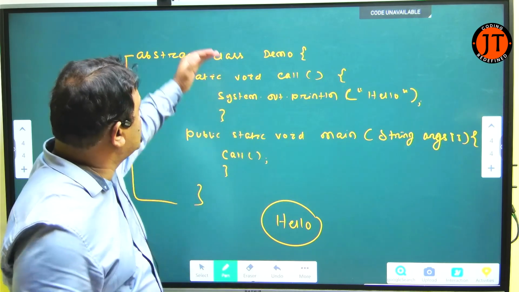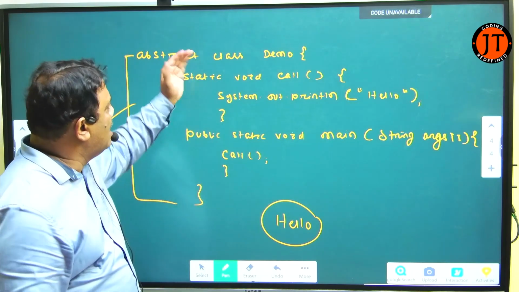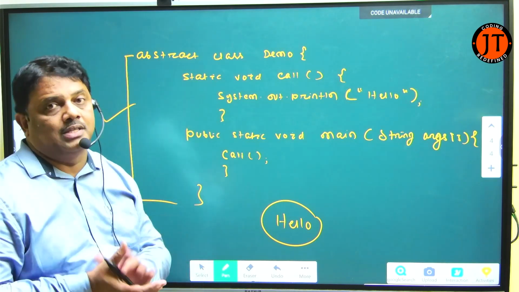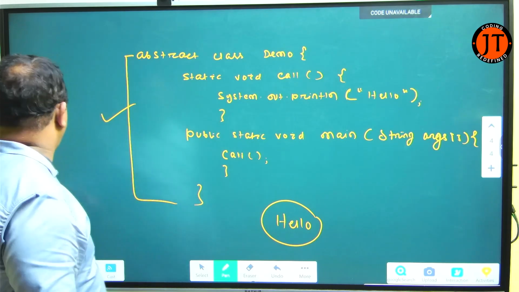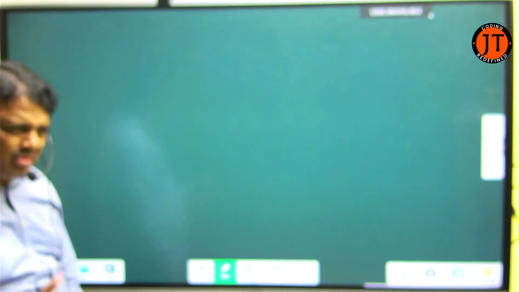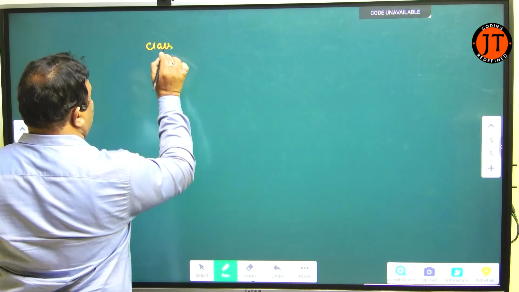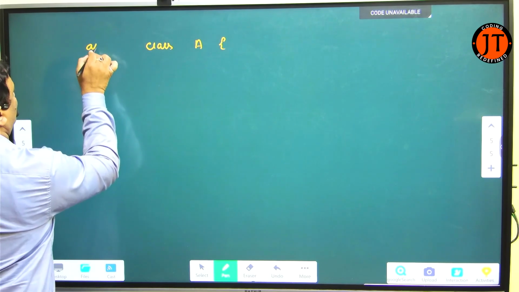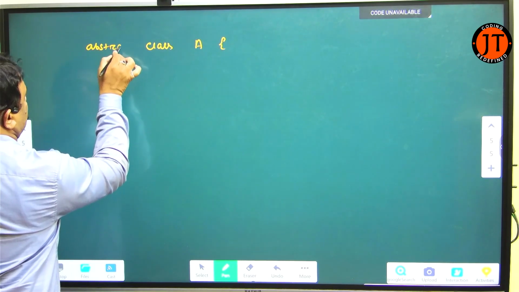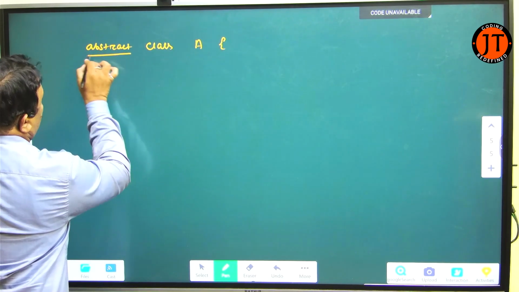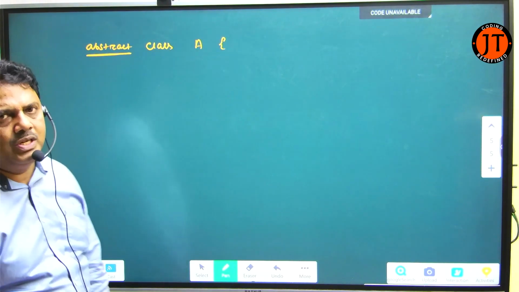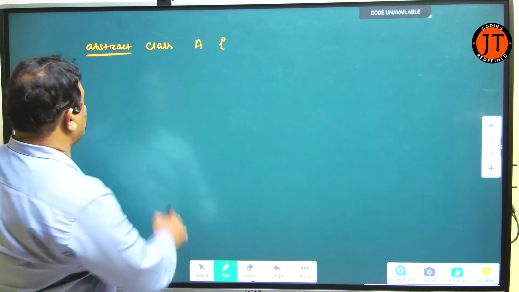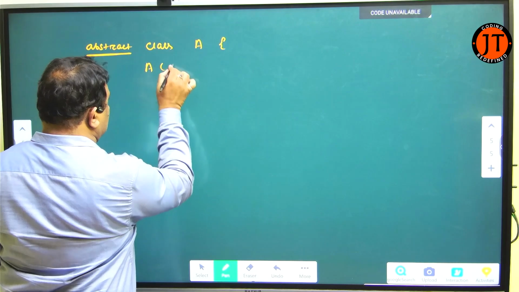Now, this is called an abstract class. That is an abstract concept, abstract class. But remember, another concept I showed you. Now check here. I have a class, that is class A. When I use the abstract keyword, then it is called an abstract class in Java. Now, here you see, I have a constructor.